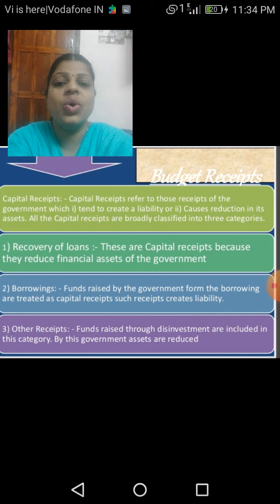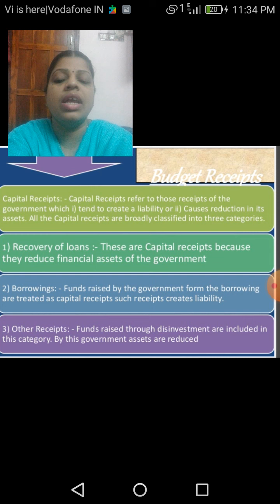So it is actually a liability. Then other receipts. The funds raised through disinvestment are included in this category. By this, the government assets are reduced.